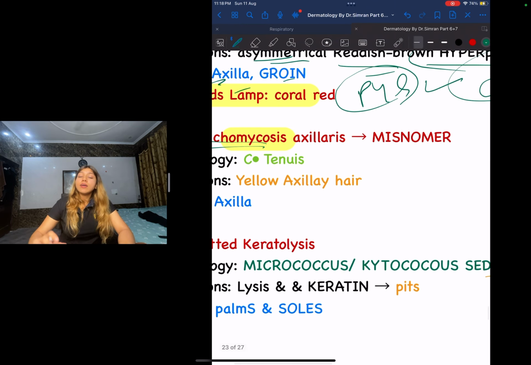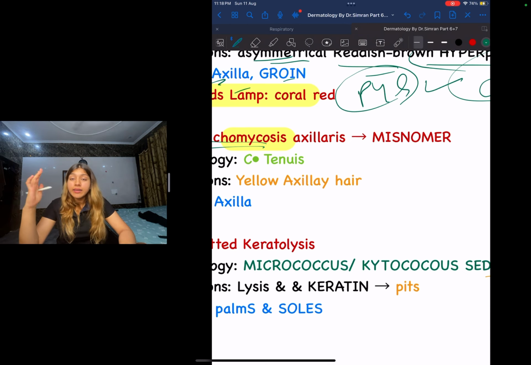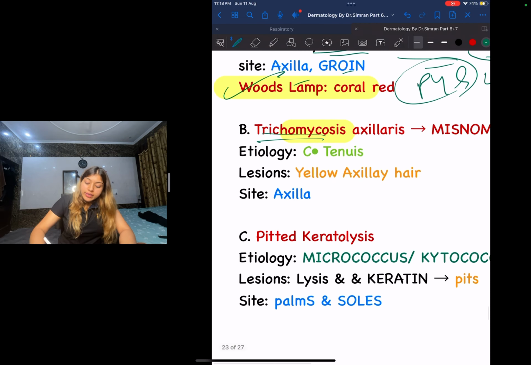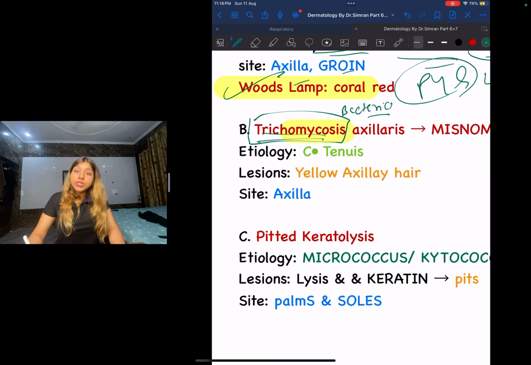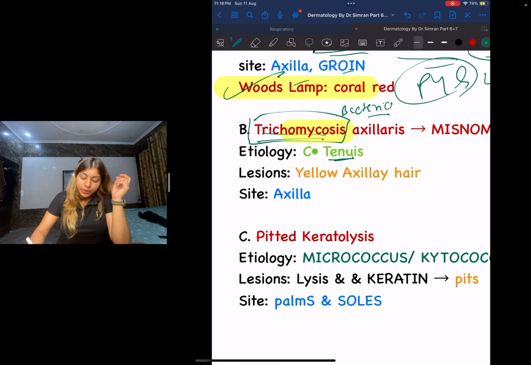Misnomer, meaning the name is like that, but it does not make sense. That particular word does not make sense. So even though trichomycosis is written here, this is a bacterial infection. Which bacterial? It is a corynebacterial infection caused by Corynebacterium tenuis.